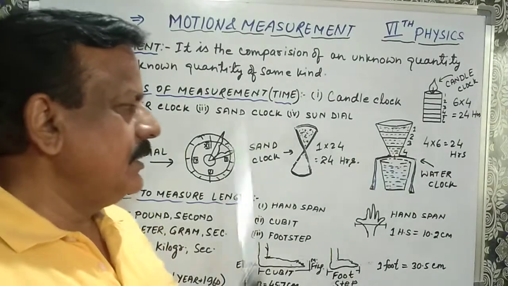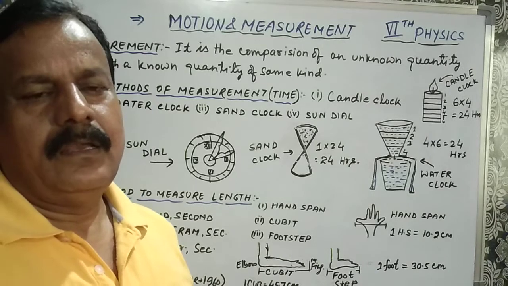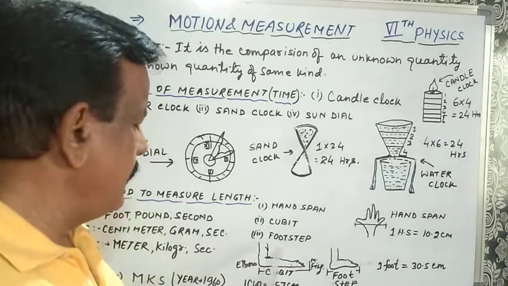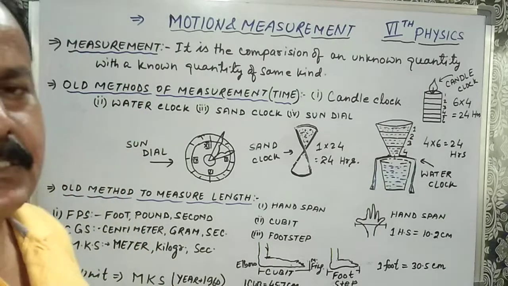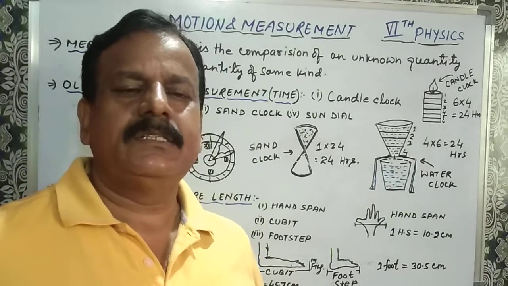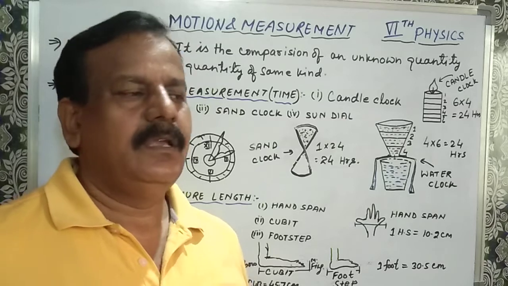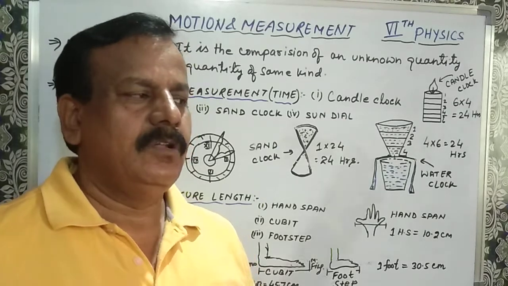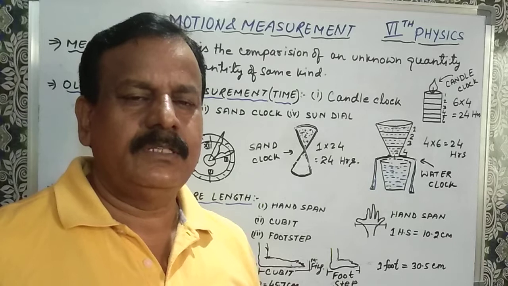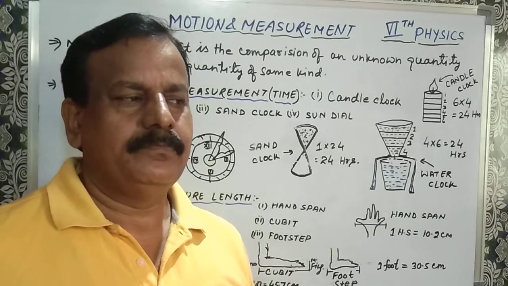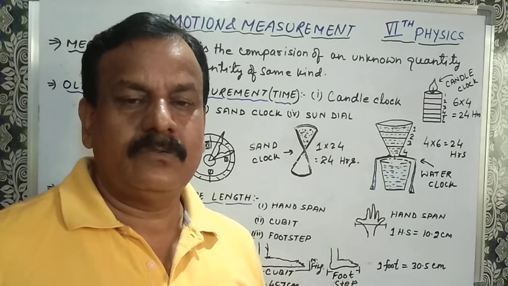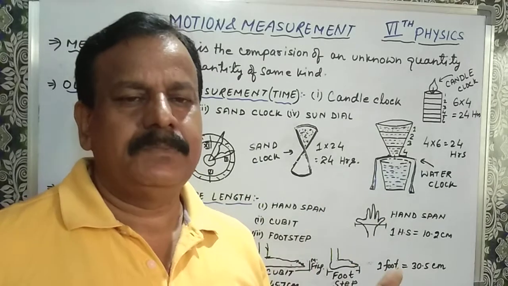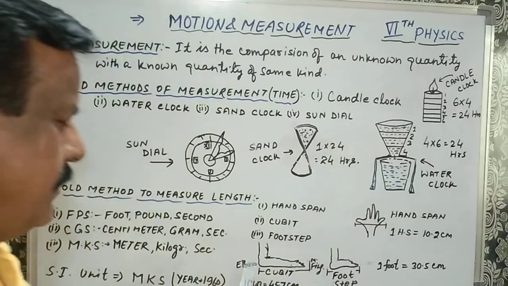To avoid all these complications, in the year 1960 there was a conference in England. All the scientists were sitting together and they adopted a new system of measurement that was universally accepted by everyone, that is MKS.